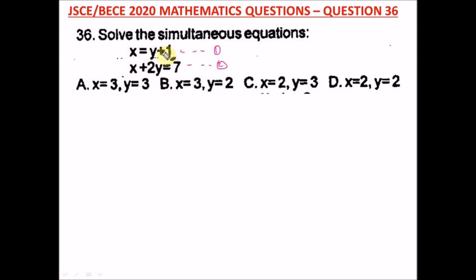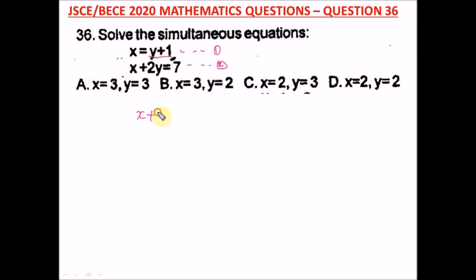So I will put the value of x equal to y plus 1 into equation 2. Wherever you see x in equation 2, you put y plus 1. So equation 2 is what?